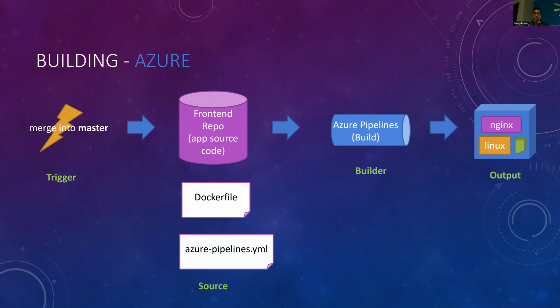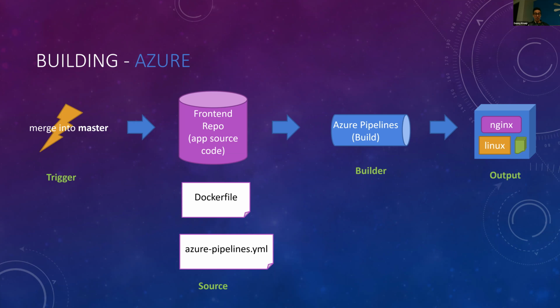So we look at the building for Azure, it relies on that Docker build statement. So the trigger here, when does building occur? Well, instead of us typing in npm run or ng build and selecting a specific environment, our project setup is designed so that anytime we merge new code into our master branch, it'll automatically build for us, which is pretty convenient. It's automated, and there's an interpretation then that occurs after that. It's going to use that Dockerfile we took a look at, and it's also going to take a look at another file that we had in our source code repository, which is an Azure Pipelines YAML file.